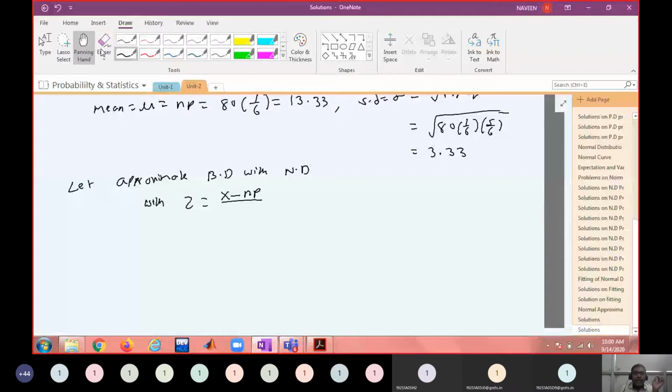So x minus np over root npq is x minus 13.33 by 3.33.